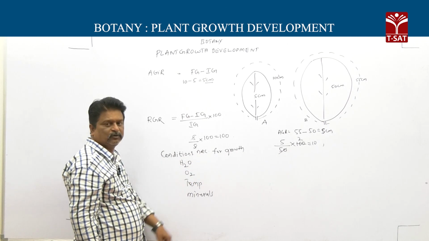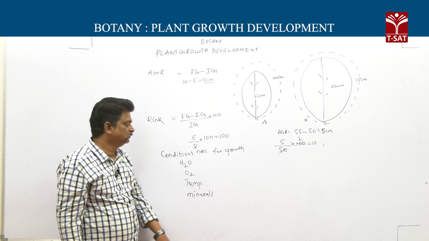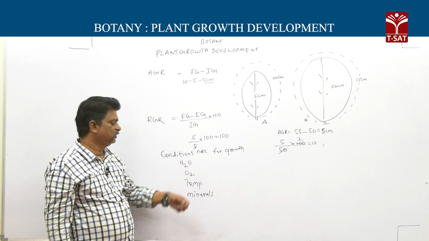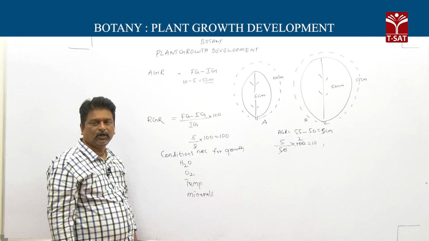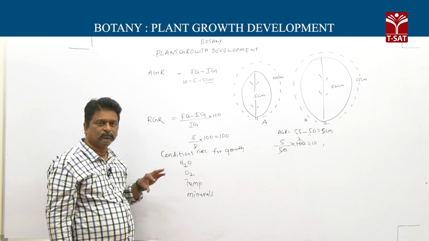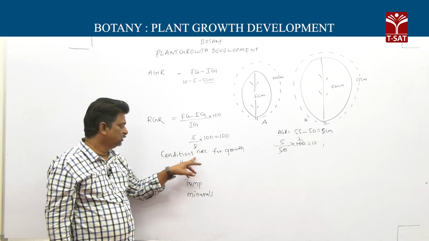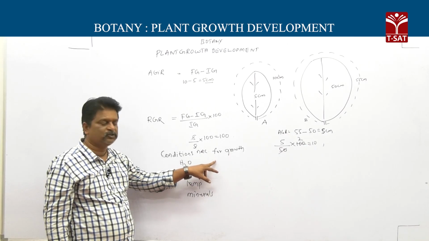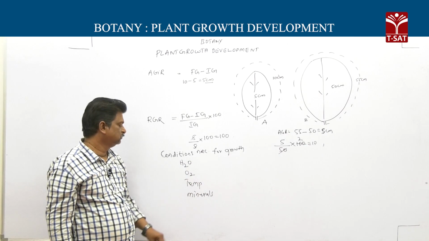Water is essential for growth because water maintains turgidity, and only in turgid cells does the cell wall show expansion.